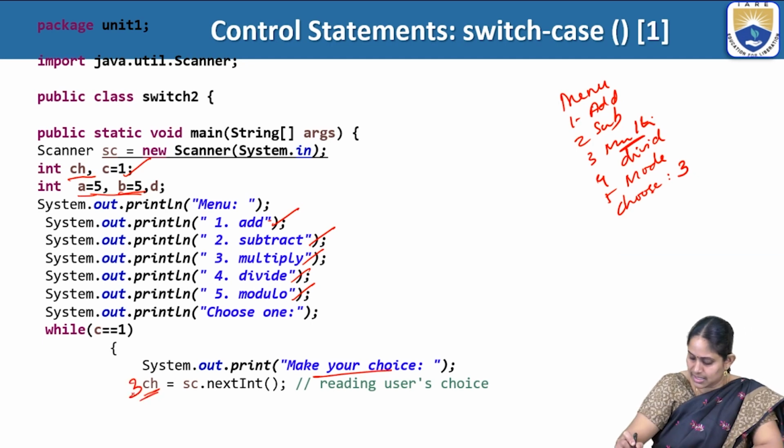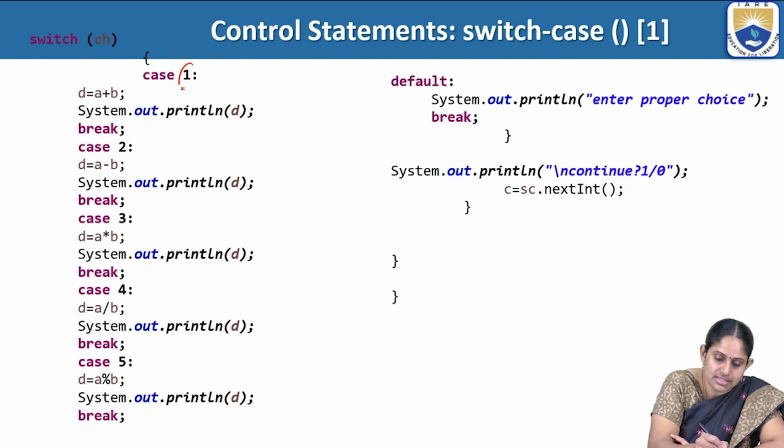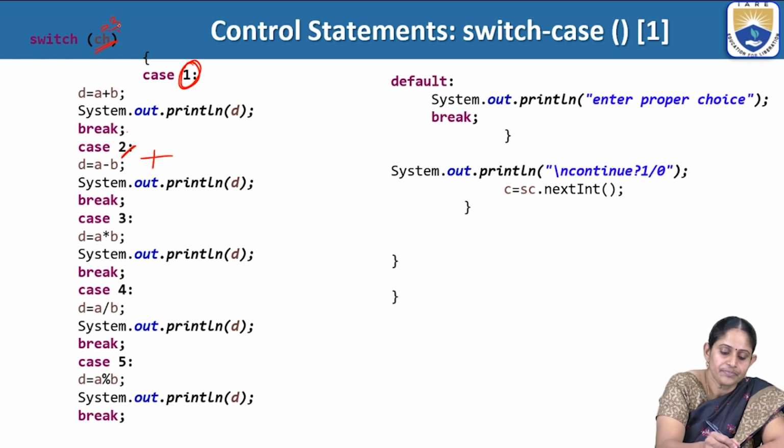So ch is 3. Now it will check it in the switch on ch. Is 3 matching this case? No, it is not matching, so it will skip this case. Is 3 matching case 2? No, so it will skip this one also.